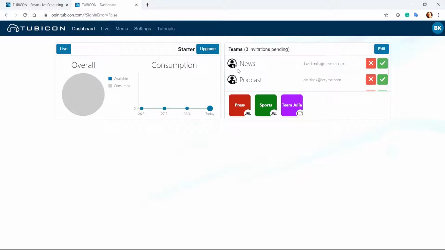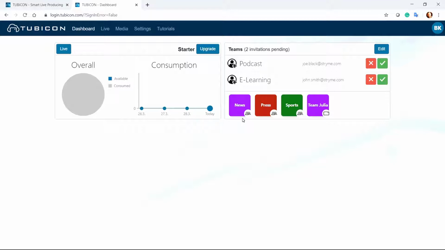So the first thing that you'll notice is over here in this area, I'll have my pending requests. That would mean somebody's created a team of their own and they've asked me to be in their team and to provide various operations. So over here, I would have my different requests. David Mills has asked me to be in the news team. Joe Black has asked me to be in the podcast team. And we've got John Smith from eLearning. So I would just need to agree over here, and I would be in that team. And as you can see, that would pop up here in the news team.